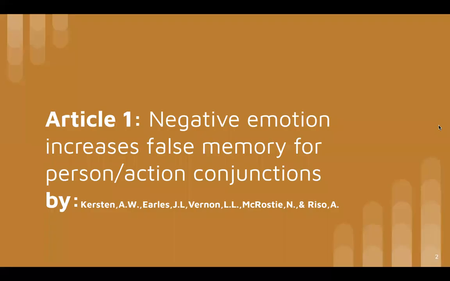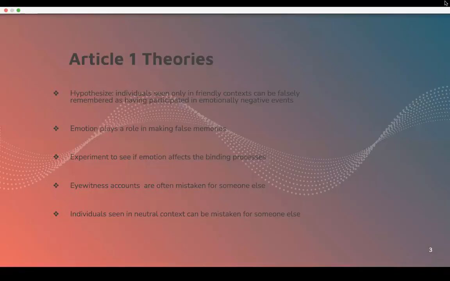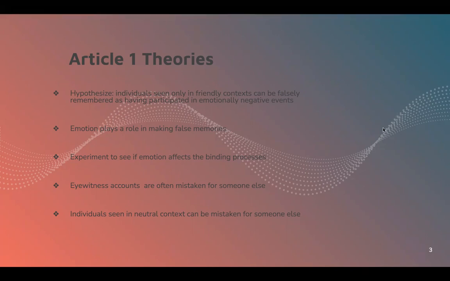So the first article I'm going to be analyzing is negative emotion increases false memory for person and action conjunctions. And so for the Article 1 theories, the authors hypothesize that individuals seen only in friendly contexts can be falsely remembered as having participated in emotionally negative events. And also, emotion plays a role in making false memories.